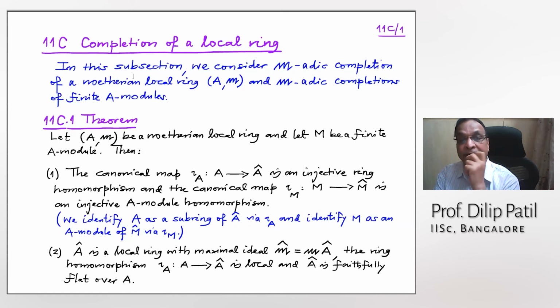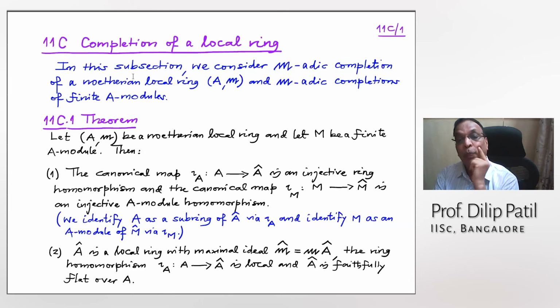Completion of a local ring. Now, as I said, I want to concentrate on the local ring, Noetherian of course, and m-adic completion. And I will consider only finite modules with m-adic completion. Okay, now in this next theorem, I am listing some properties which we'll use very often, or already used by JKV, I think. I have seen in his lecture that he has already used some.